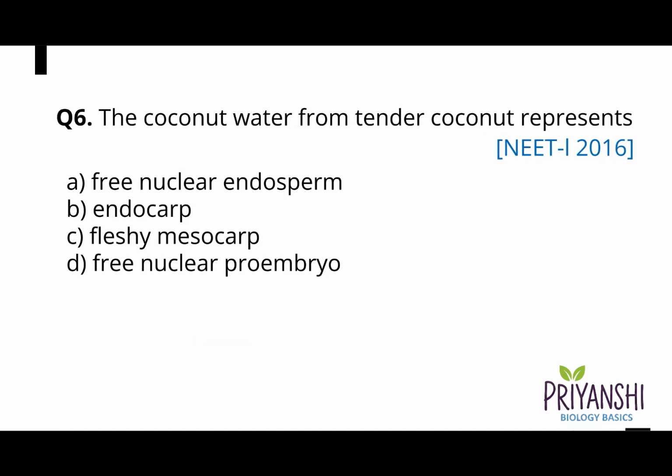Question 6. The coconut water from tender coconut represents A. Free nuclear endosperm, B. Endocarp, C. Fleshy mesocarp, or D. Free nuclear proembryo. And the correct answer is option A. Free nuclear endosperm.